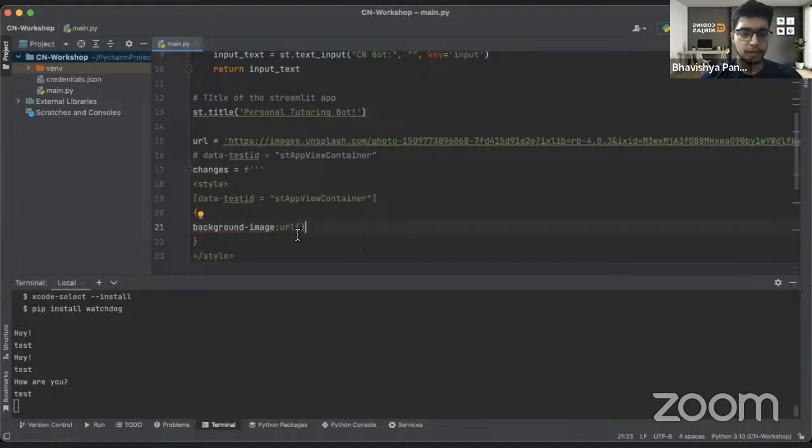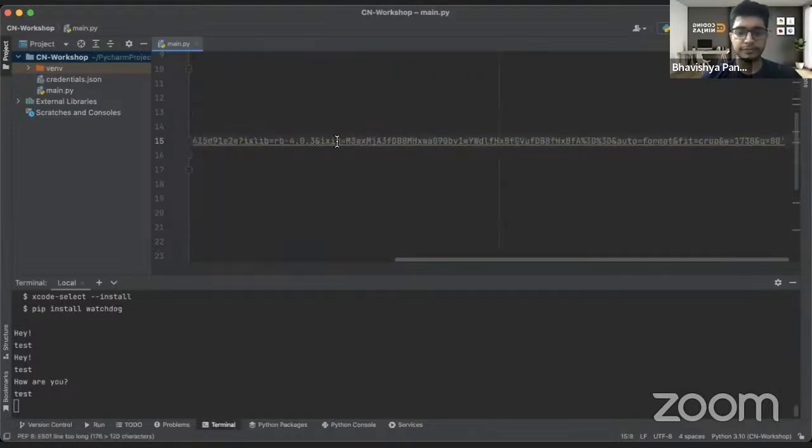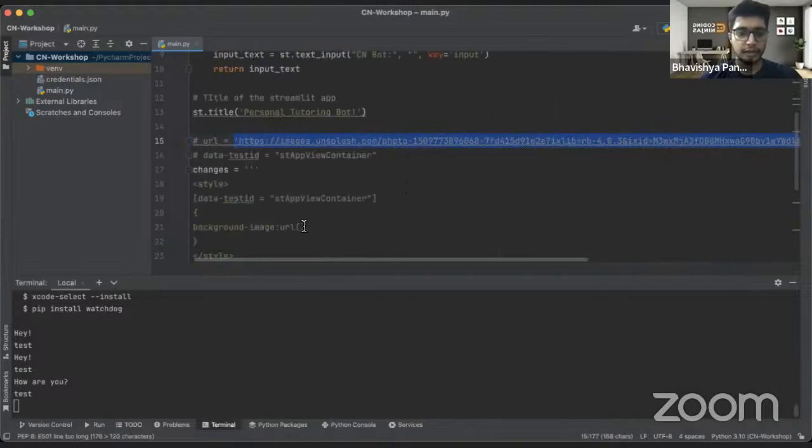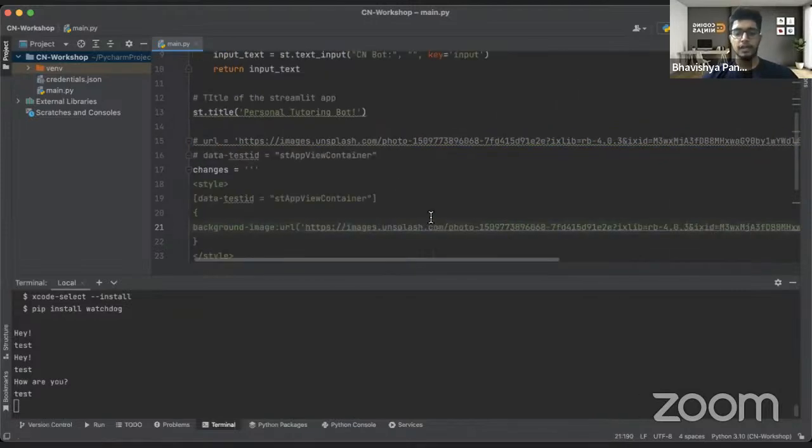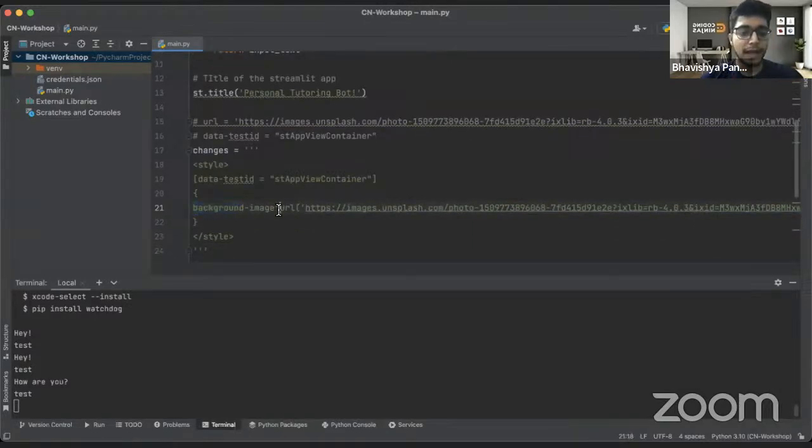F string. If we make this an F string, then it would be okay. We'll just comment it over here. We'll copy this URL that we have and paste it over here. Cool, right? So basically, this background image attribute would be taking the background image from the URL that we have shared.